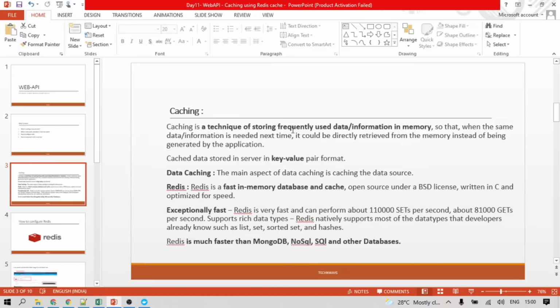Instead of doing these steps, if we are going to call the same API for the same purpose again and again, we can just save the data in the caching server or in caching memory. Whenever this same data is required, we don't need to call the database, the BL or the DL again. We can directly call the caching API.